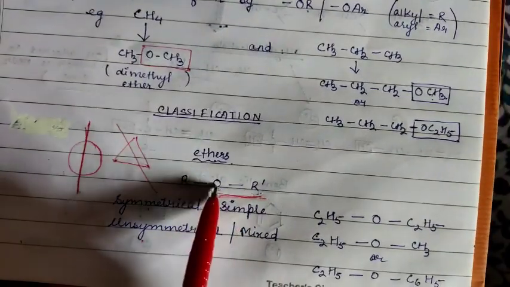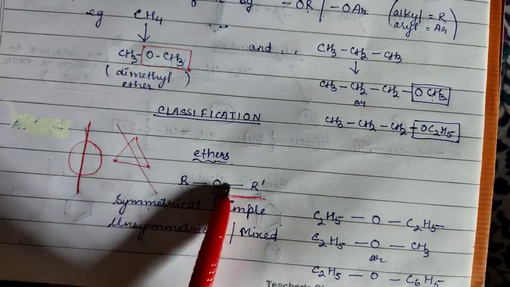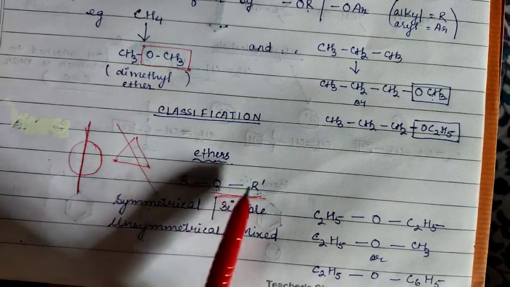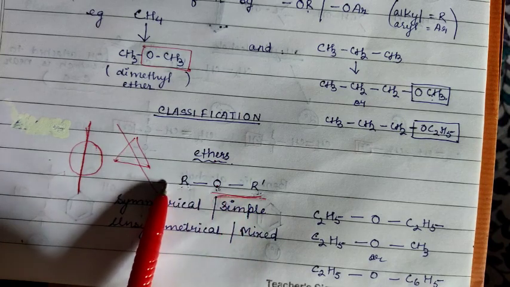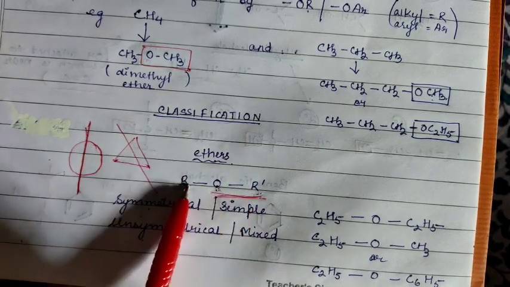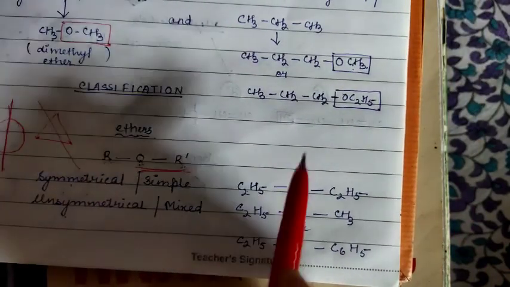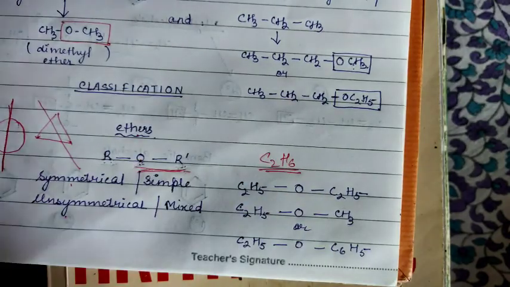So as you can see, in between O is there, and on either side an alkyl or aryl chain will be there. When both these two parts are similar, or the number of carbons is equal, then you can say this is symmetrical. For example, initially I would say C2H6.